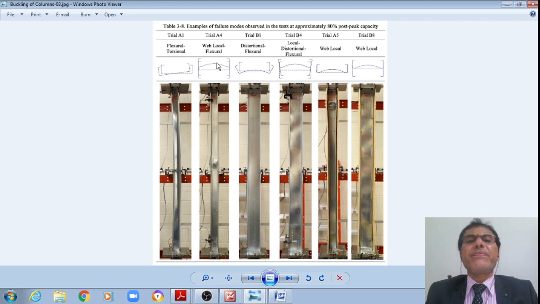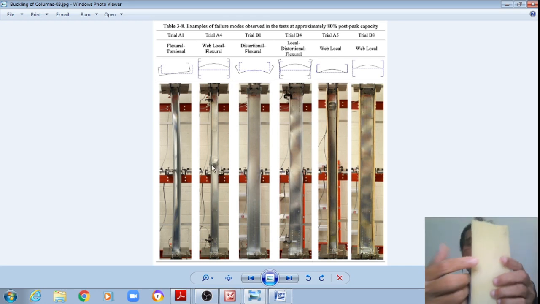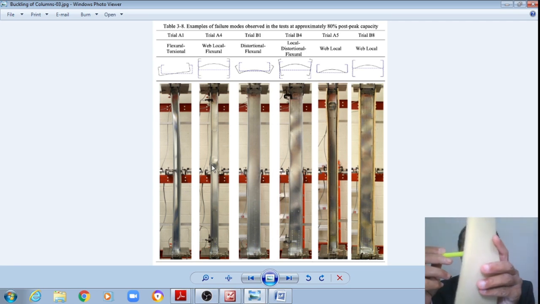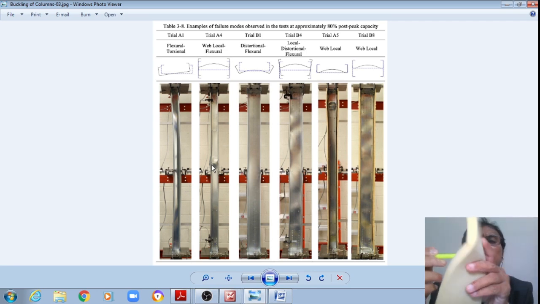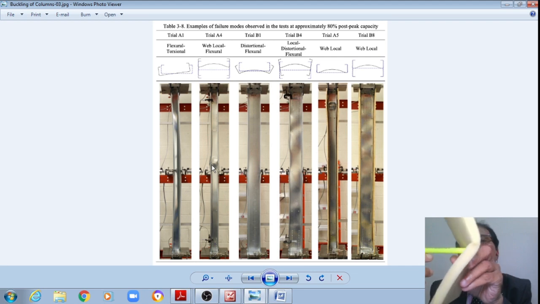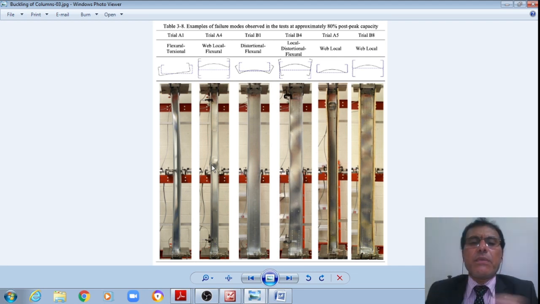Now this is how we can see that this web is under local flexural buckling. You can see this entire web is subjected to local flexure, and local flexural buckling is happening.